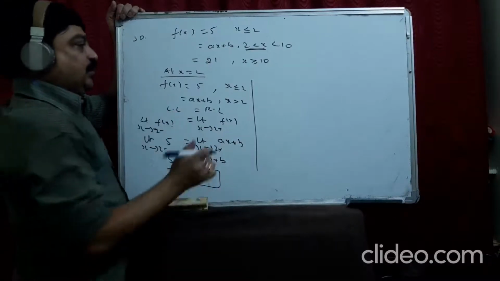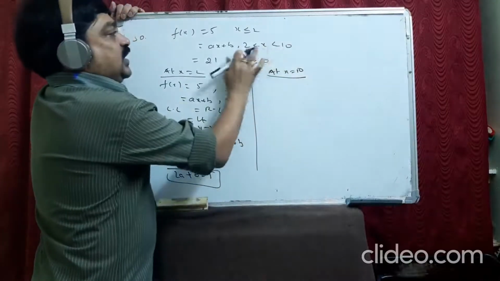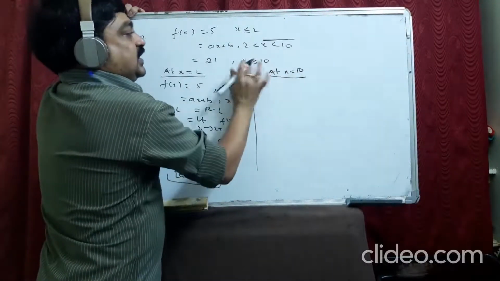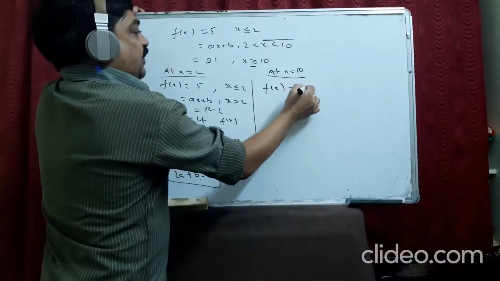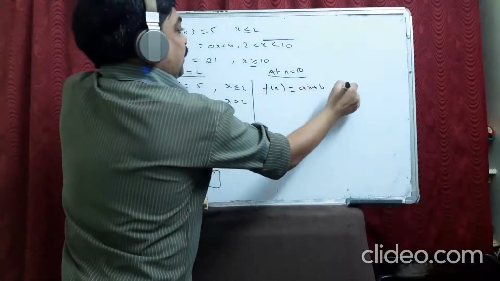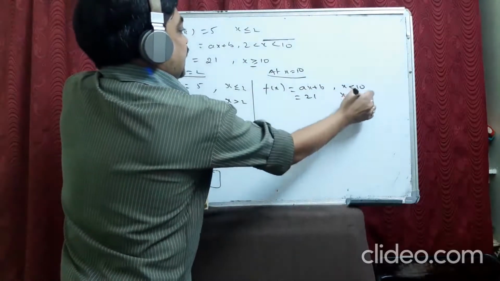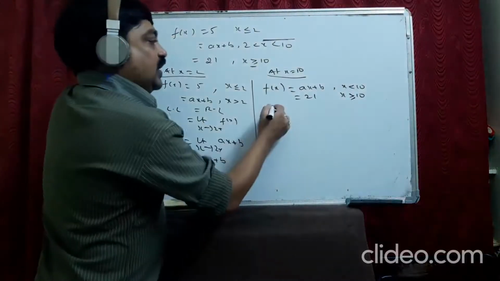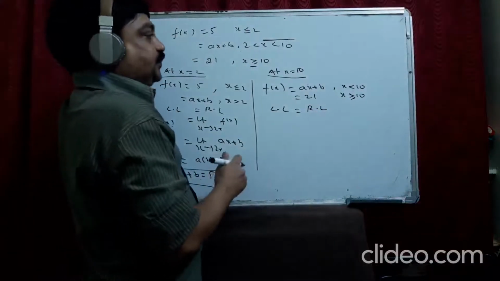We solve later. Now, at x equal to 10 also, because less than 10 is there, greater than 10 is there. Both functions are there. We rewrite the function. f(x) equal to ax plus b for x less than 10, is equal to 21 for x greater than or equal to 10. They told that it is continuous, so left limit is equal to right limit.